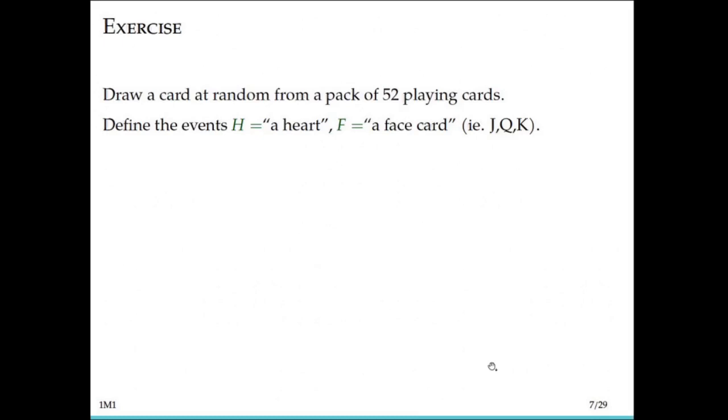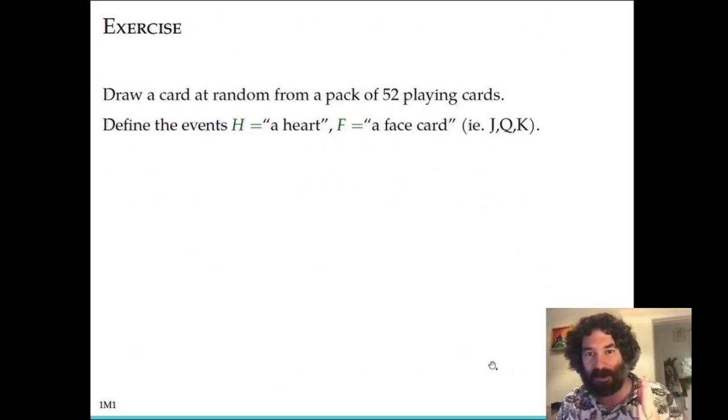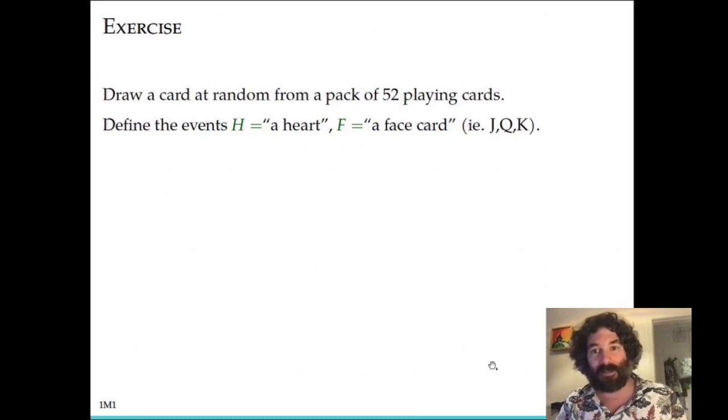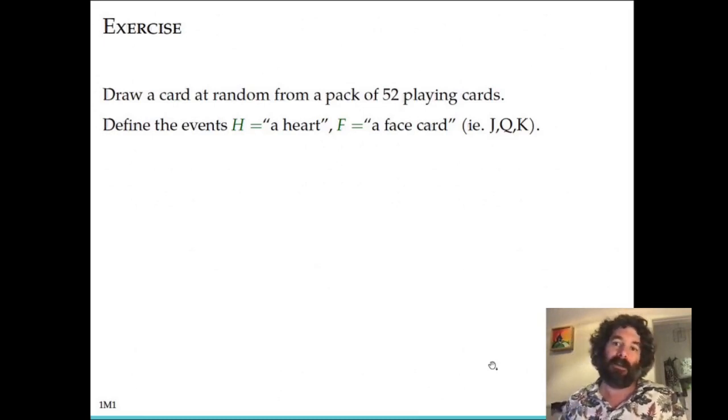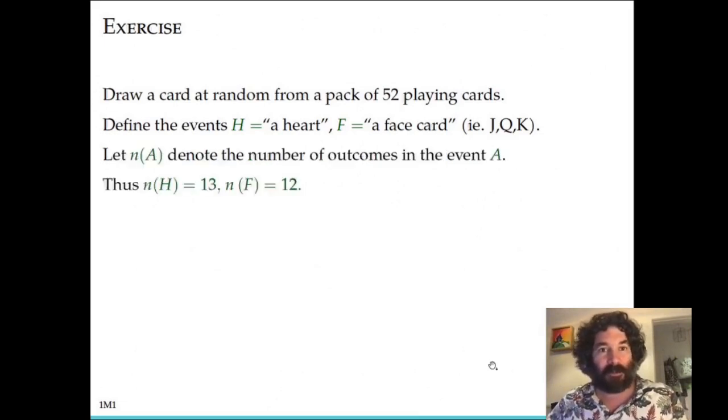Suppose we draw a card at random from a pack of 52 playing cards, a normal pack of cards, and we'll consider two events. That's our experiment. The sample space is simply the set of all possible cards. We could draw any card, doing it at random. One event is that we draw a heart, which we label H. Another event is that we draw a face card, which we label F. I hope you're familiar with how playing cards work.